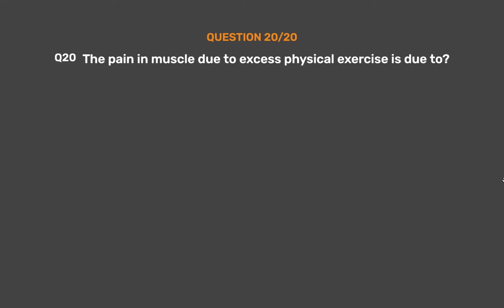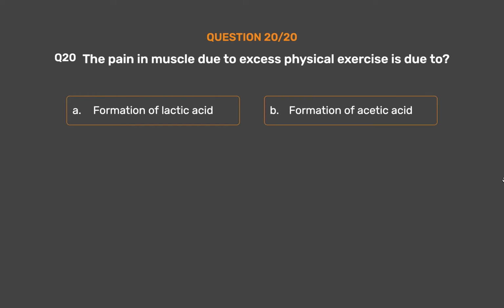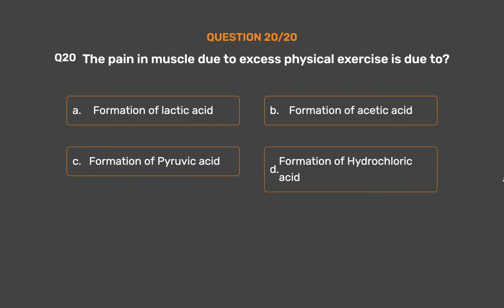Question number 20. The pain in muscle due to excess physical exercise is due to option A, formation of lactic acid. Option B, formation of acetic acid. Option C, formation of pyruvic acid. Option D, formation of hydrochloric acid.